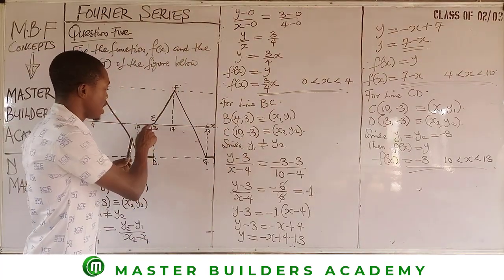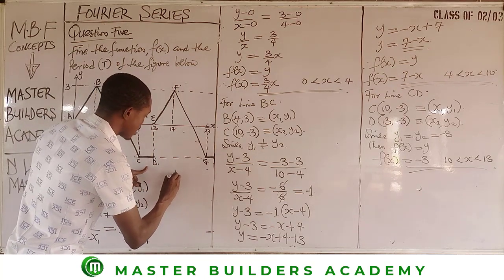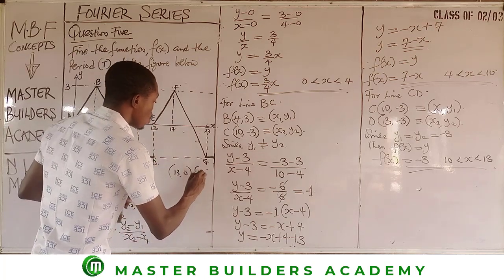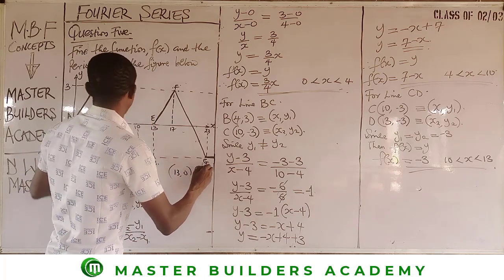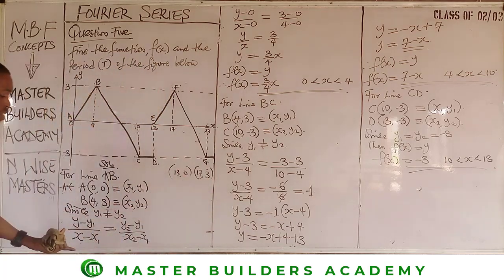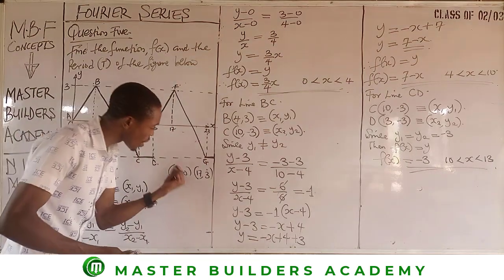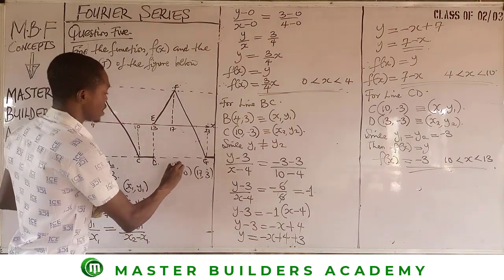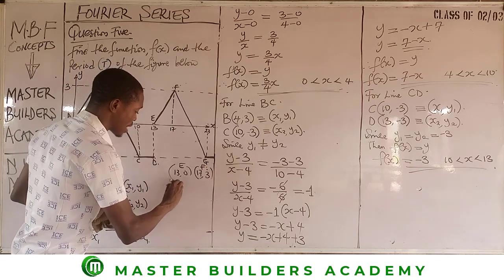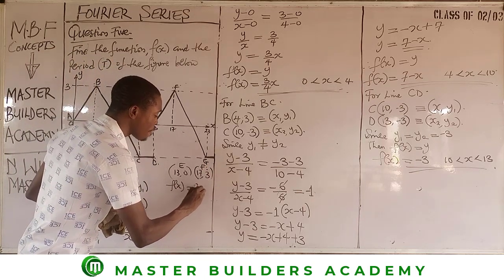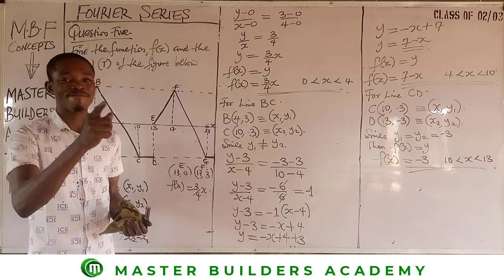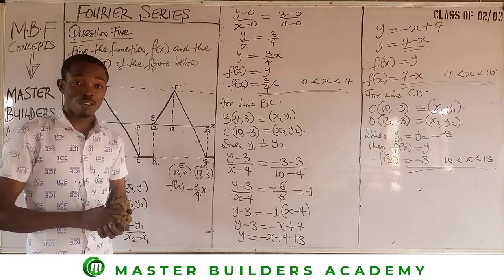Okay, so this point here is 13, 0, while the second point here will be 17, 3. So the two values of y are different. Then you will make use of the equation of the straight line. When you solve with these 2 points, remember this point is point E and this point is point F, your f of x here will equally be 3 over 4x. Simple as this, guys. So I think I deserve a hand of applause, right?